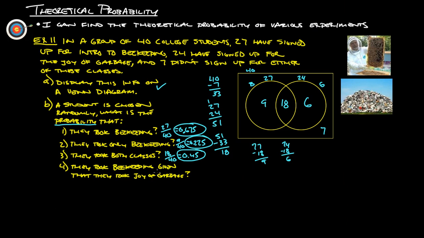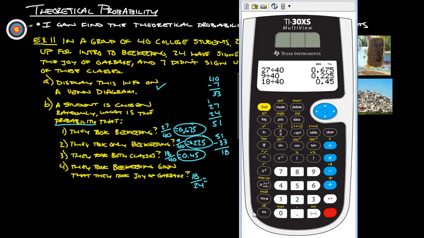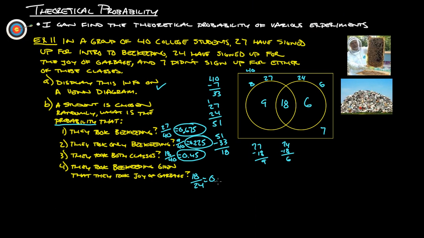They took beekeeping. So they took this beekeeping class, given that they took Joy of Garbage. So we know that the only group that we're even choosing from on this one here is the Joy of Garbage. So we're choosing from all of those students, which is our denominator, which is 24. Of those 24 students, how many also took the beekeeping class? That would be the 18. So this would be 18 out of 24. Okay, and that gives us 75%.